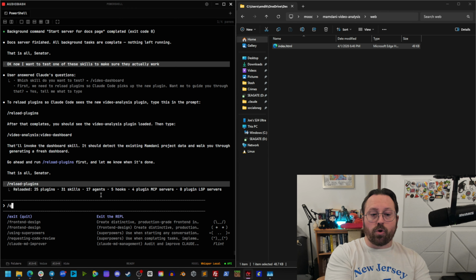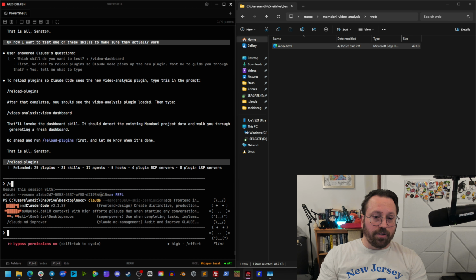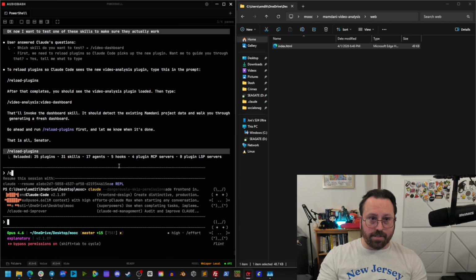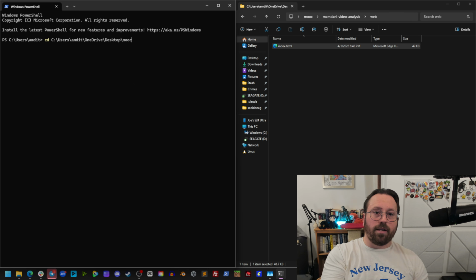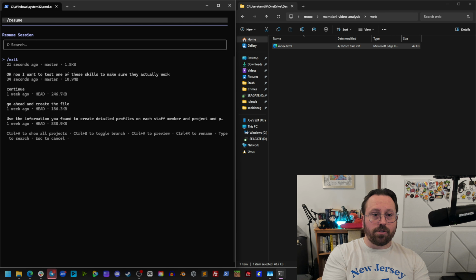So what we're going to do is we're going to quit Claude Code, and then we're going to open it back up again, which refreshes everything. Oh my goodness, look at that. That's a little bit messy. Let's go ahead and do it this way instead. So again, we need to navigate to our MOOC folder, open Claude, resume our previous conversation.